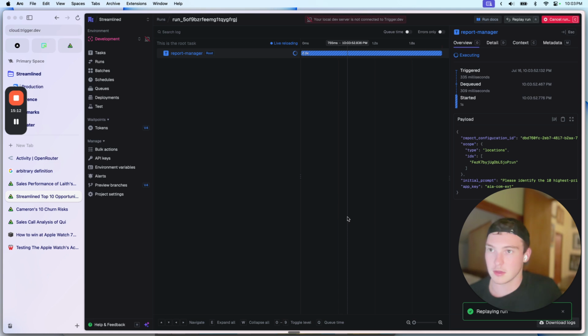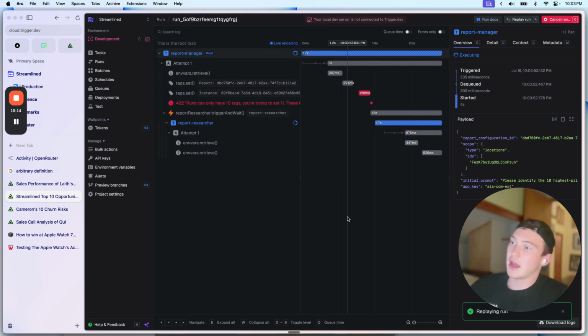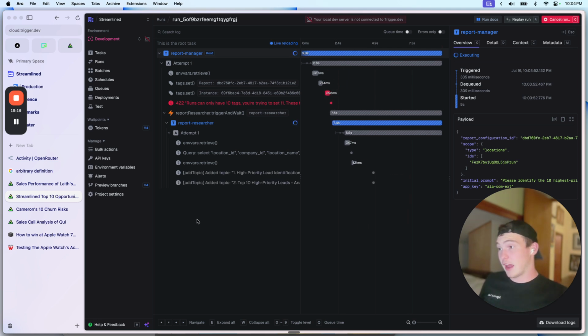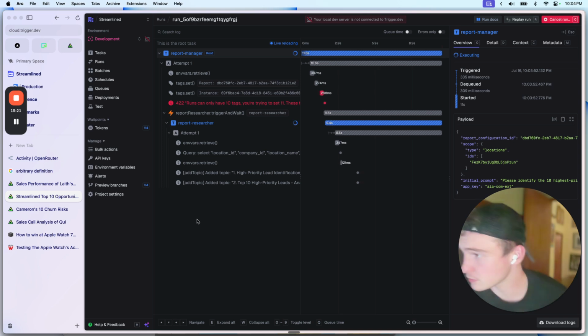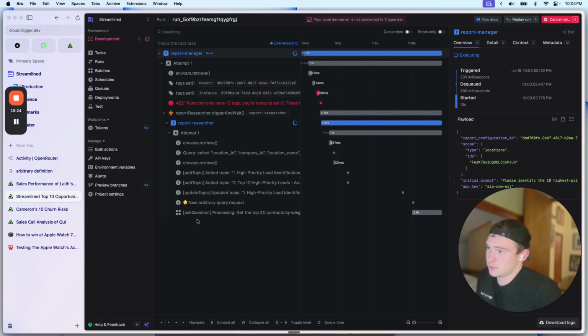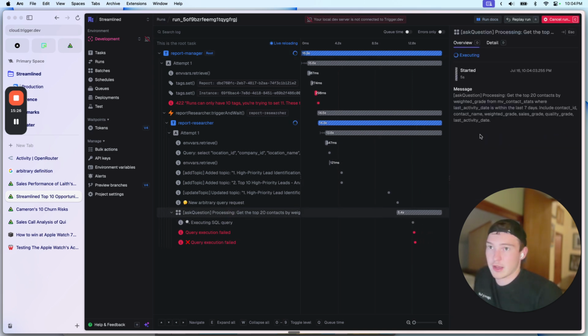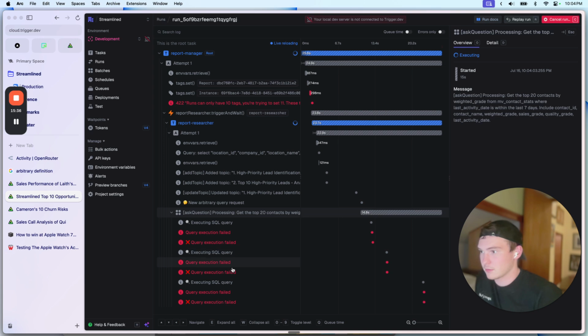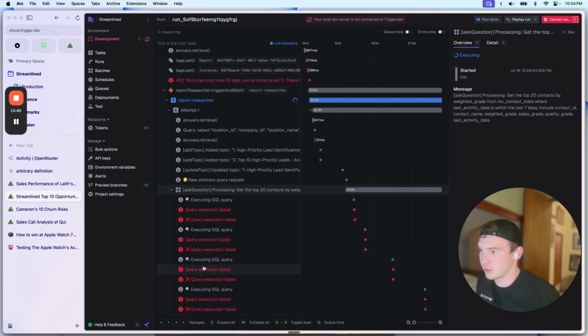Okay. So let's run this. So, yeah, I think the real trick is going to be just giving it actual tools that are helpful. So now it's asking, okay, get the top 20 contacts by weighted grade, blah, blah, blah. And I don't know why it's doing last 7 days. I guess we probably said last 7 days or something, but technically it should be able to go further back.